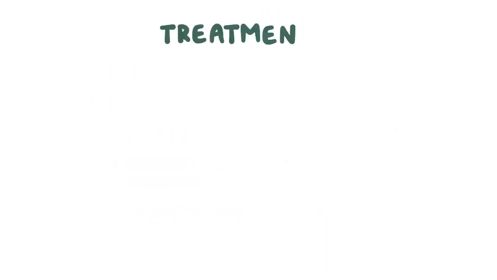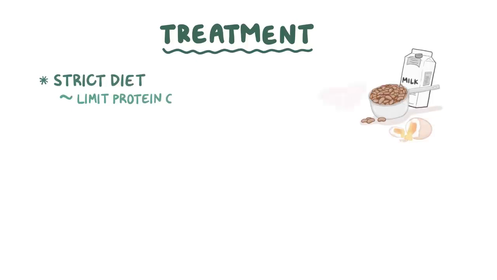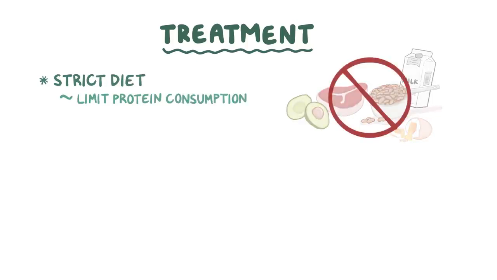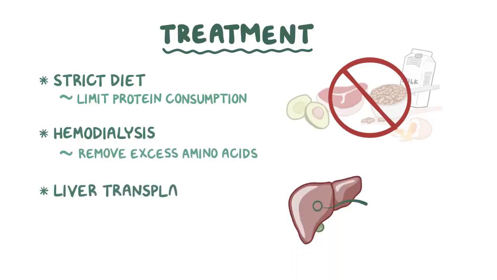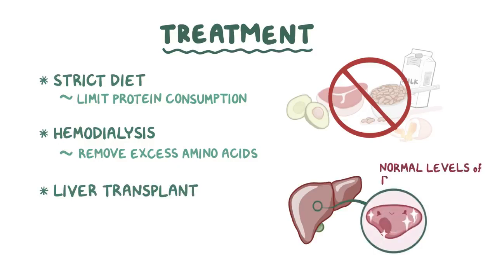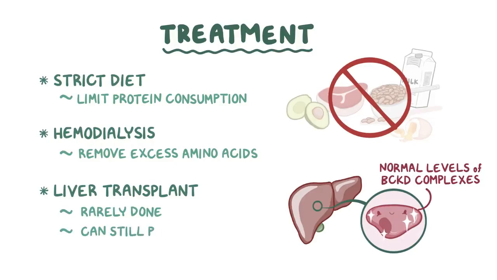The main treatment consists of strict diet that limits protein consumption. In people with severe symptoms, hemodialysis is sometimes used to remove the excess amino acids. The only cure is a liver transplantation because the new hepatocytes will have normal levels of BCKD complexes. This procedure is rarely done, and in this case, the individual can still pass the mutation on to their children.